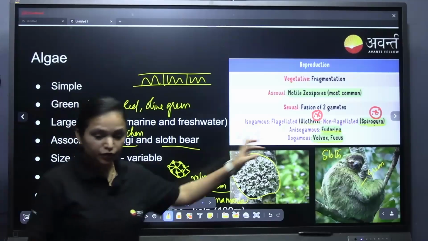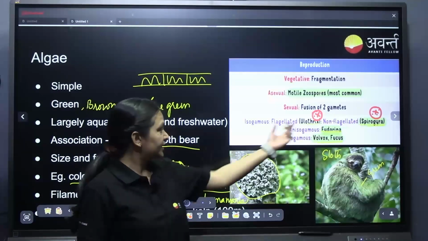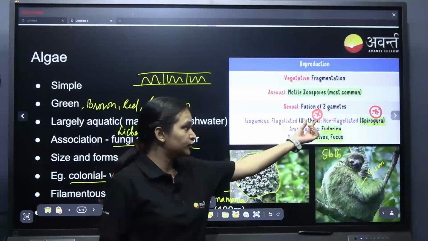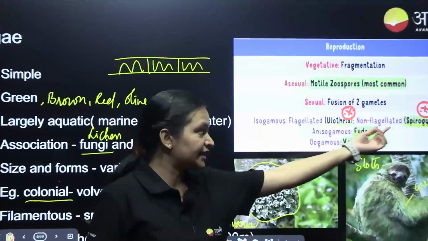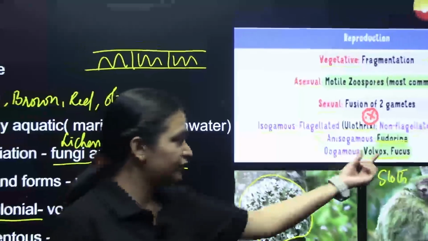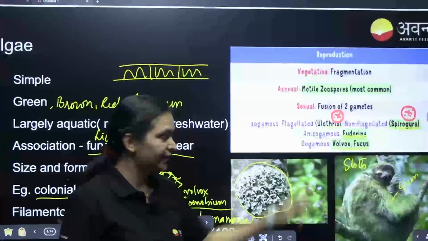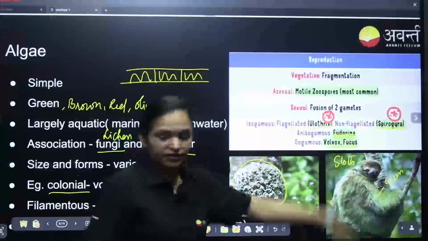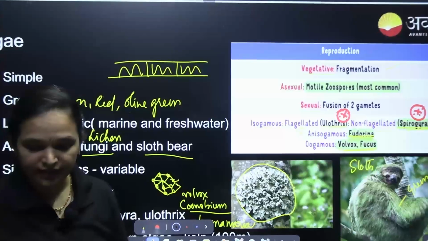So please note this down. This has been a previous year question. Isogamous flagellated: Ulothrix is an example. Non-flagellated: Spirogyra is an example. Anisogamous: Eudorina is an example. Oogamous: Volvox and Fucus are examples, and all of these are green algae.